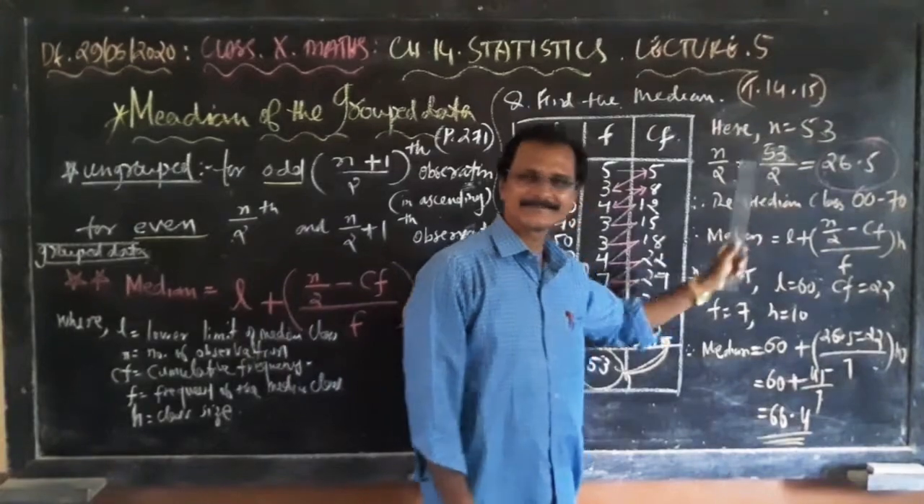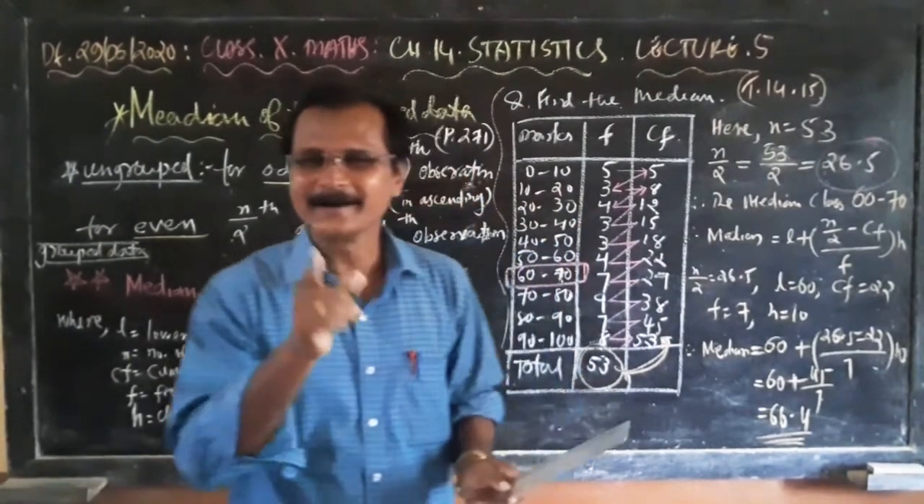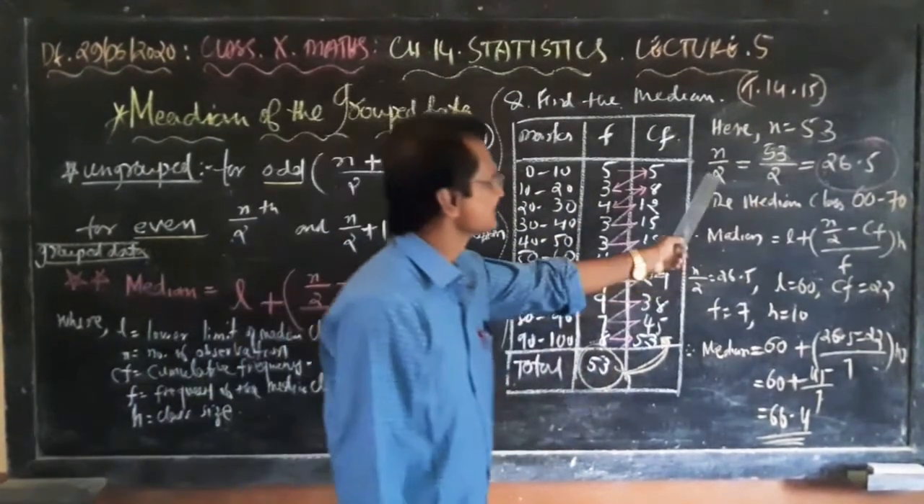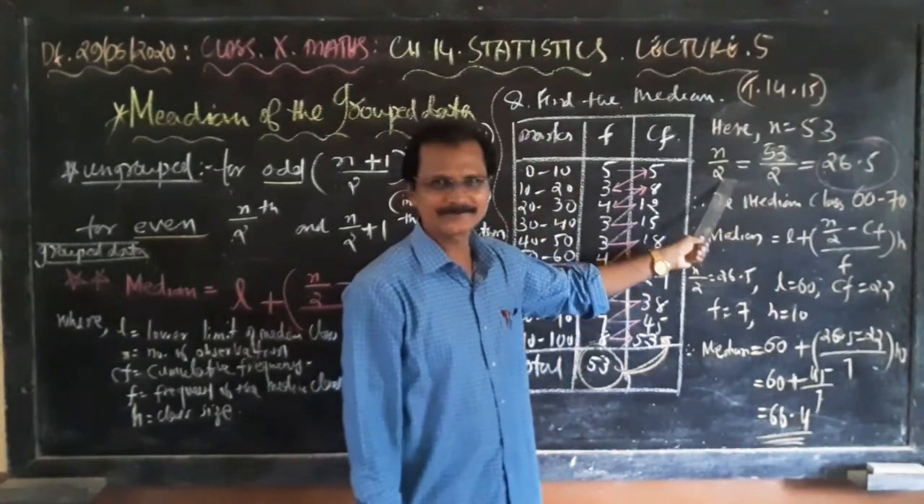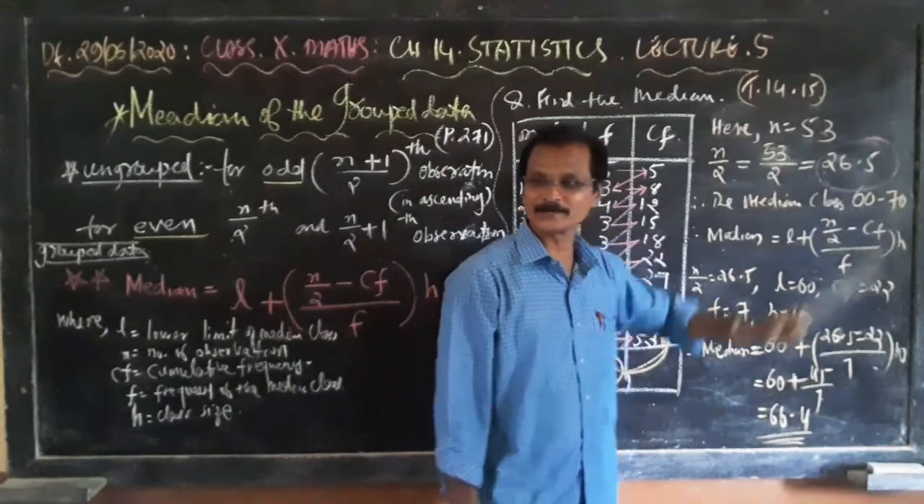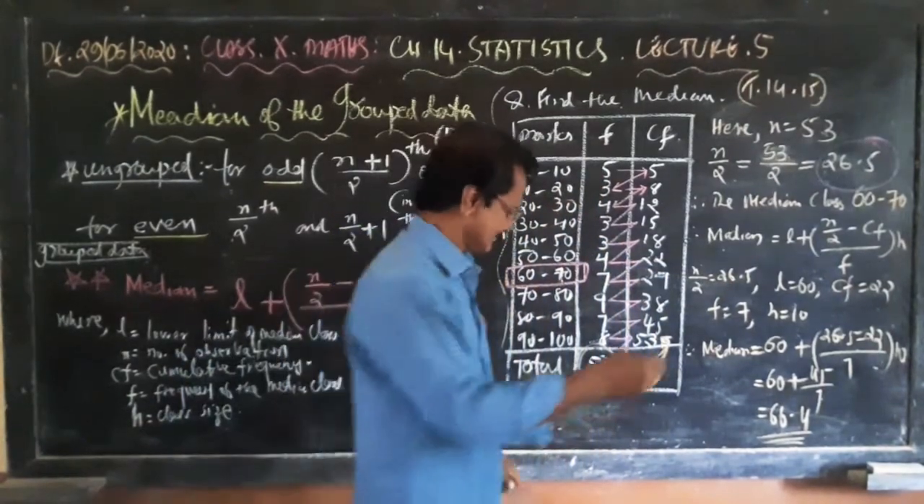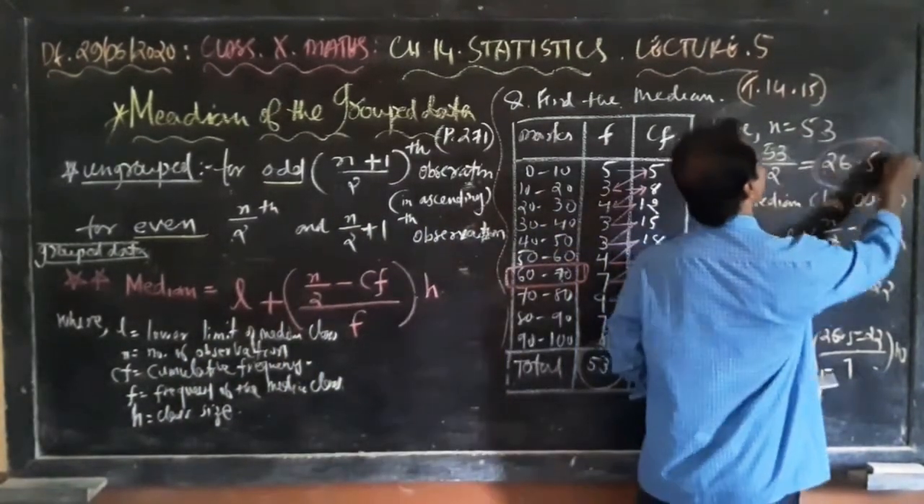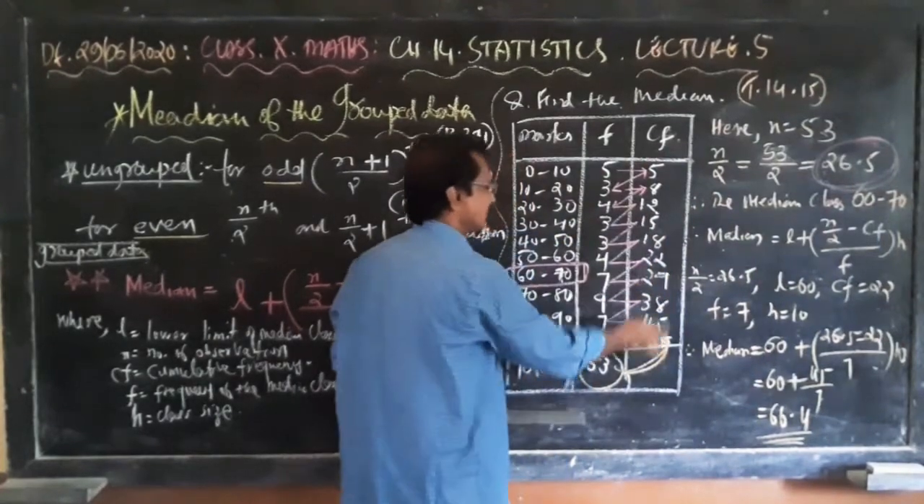How to find out the median class? Observe. We need to find out n by 2. N is 53. N by 2 is 26.5. So now, with 26.5, find out the cumulative frequency.